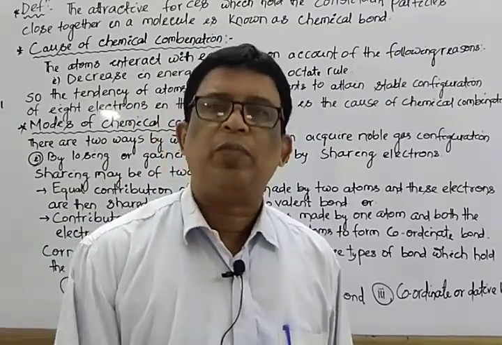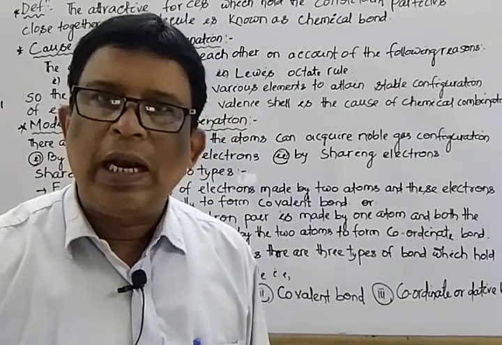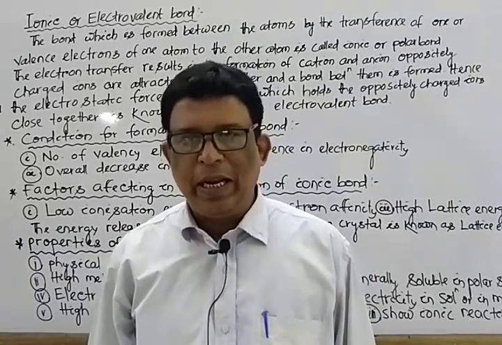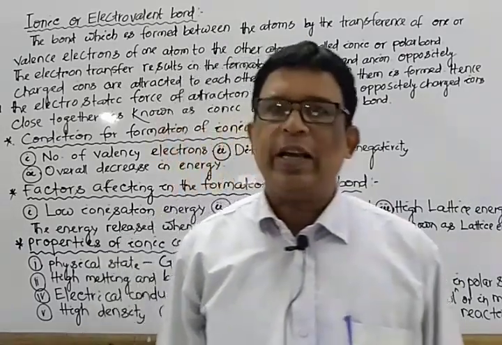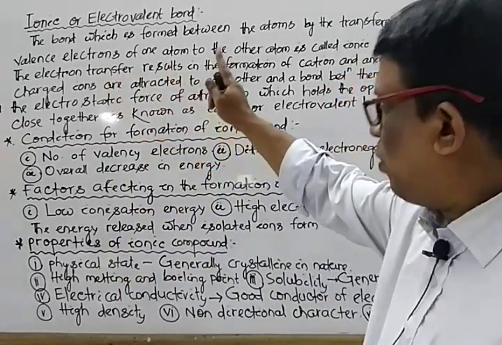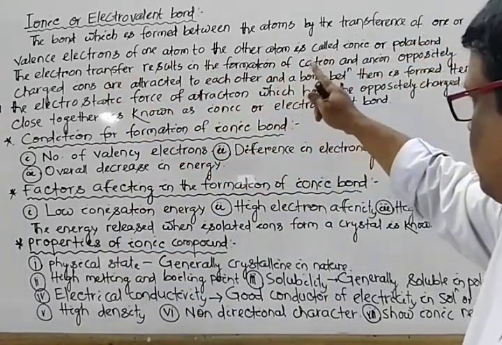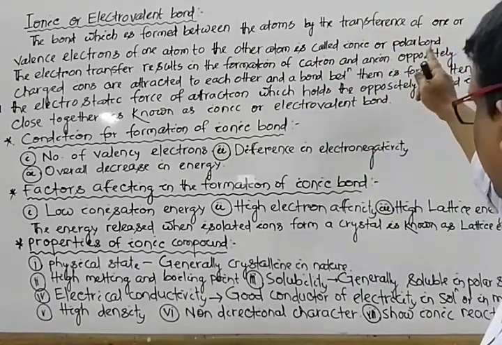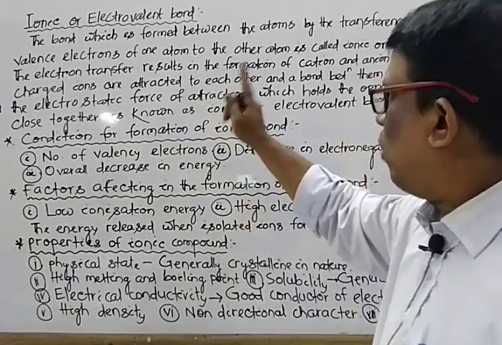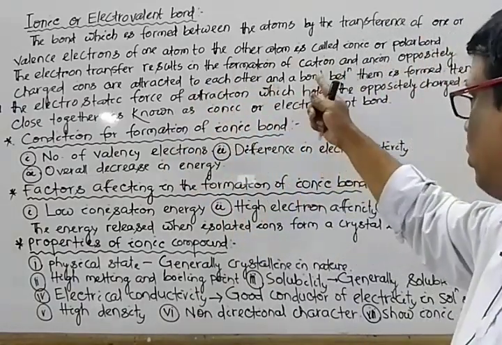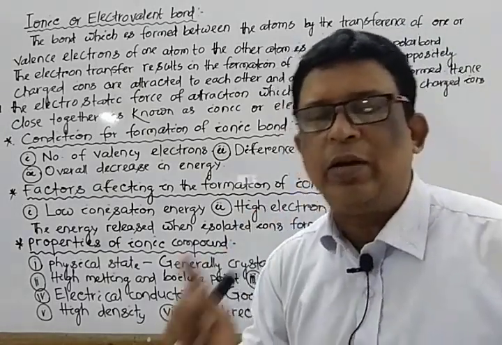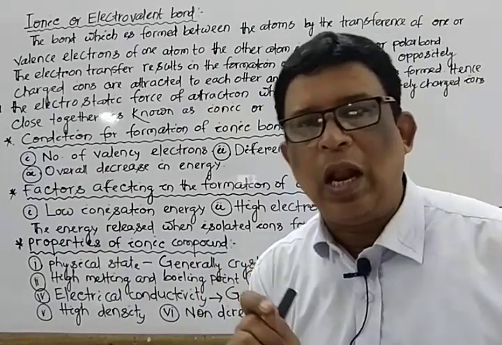So let us again first focus on the electrovalent or ionic bond. First we discuss the definition of ionic or electrovalent bond. Mark that. The bond which is formed between atoms by the transference of one or more valence electrons of one atom to the other atom is known as ionic bond or electrovalent bond, otherwise known as a polar bond.